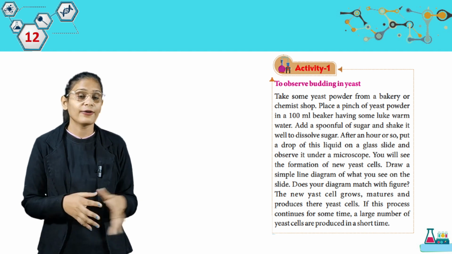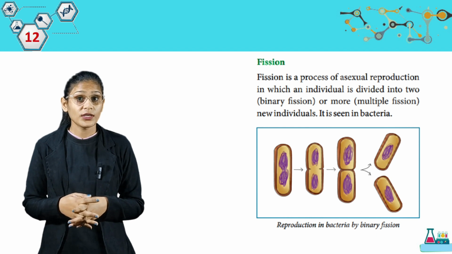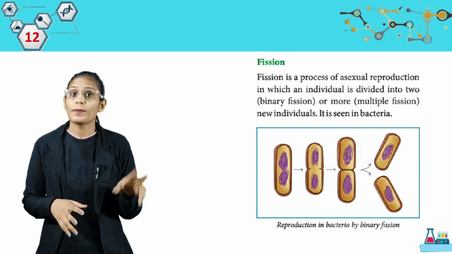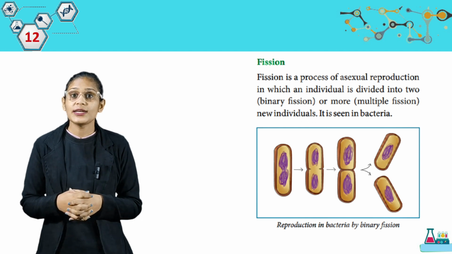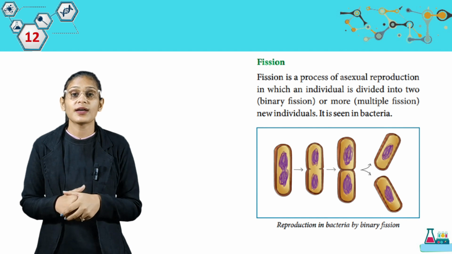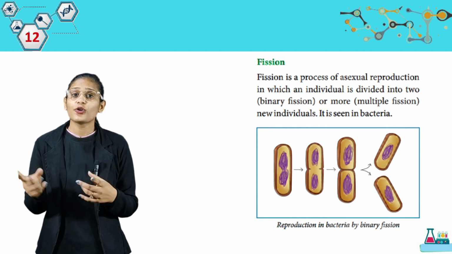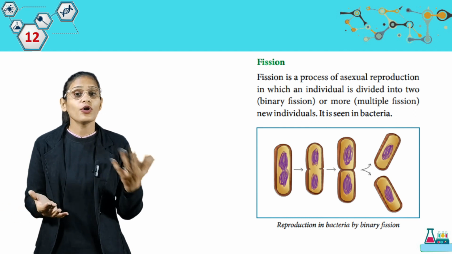Get it, students? Now we have fission. Fission is a process of asexual reproduction in which an individual is divided into two (binary fission) or more (multiple fission) new individuals. It is seen in bacteria. So students, fission is seen in which organisms? Mostly you will find it in bacteria. What is fission? An organism breaks into more than one and more than two.